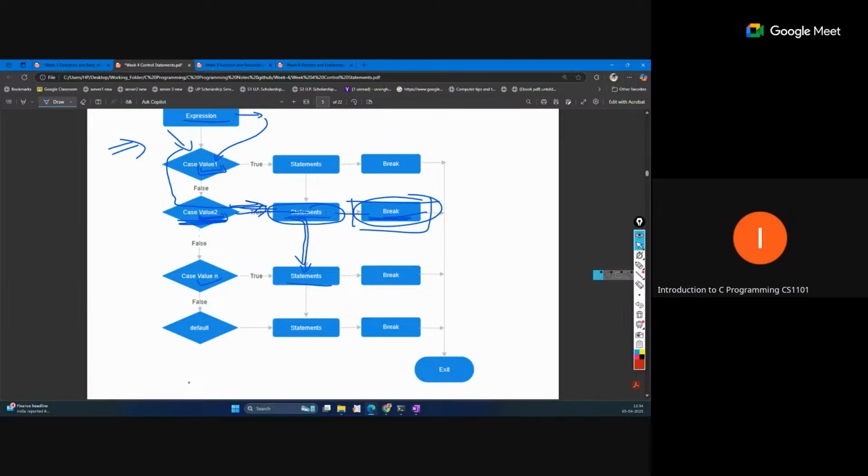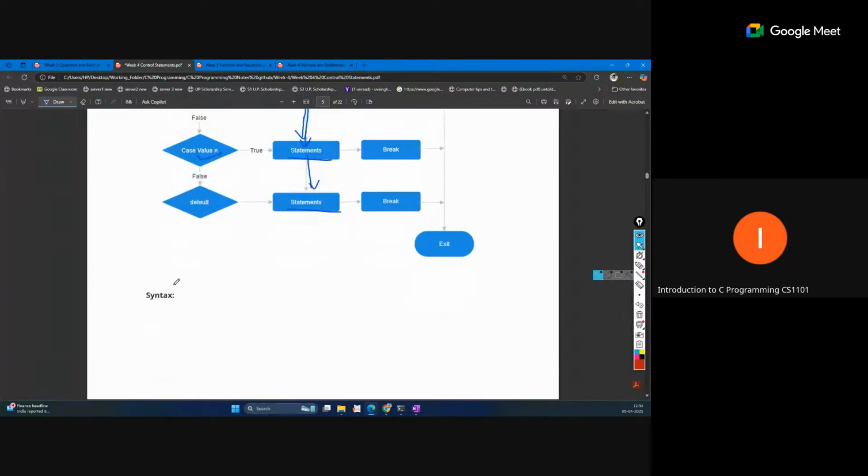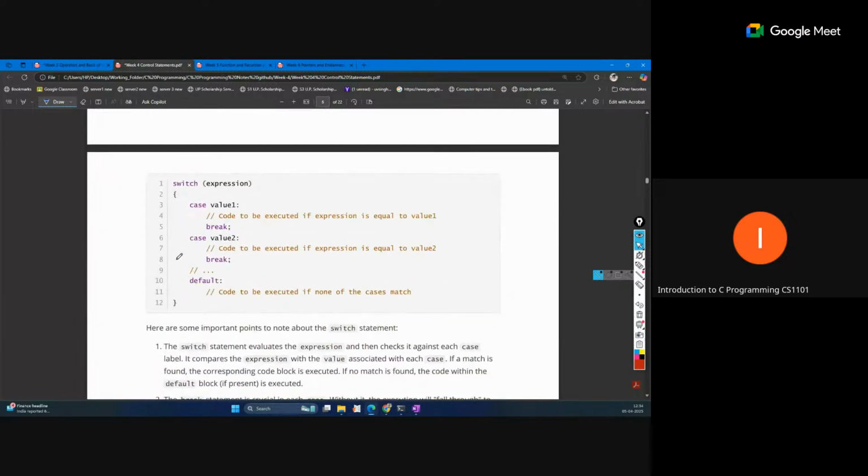Statement 1, if break is there, our control will break out. Otherwise, it will move to this side, and this statement will execute at the last point. So break plays an important role here. It stops the execution for any particular case.